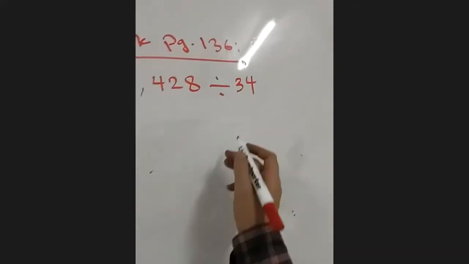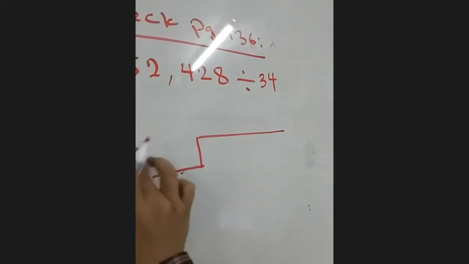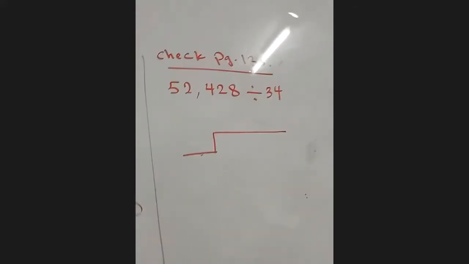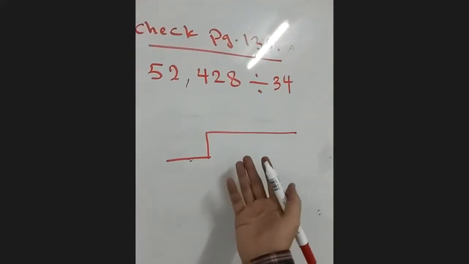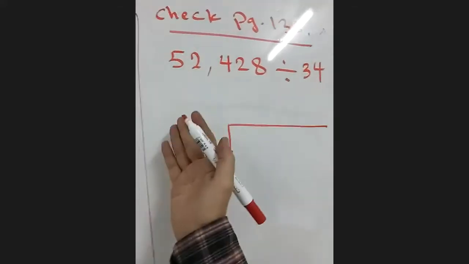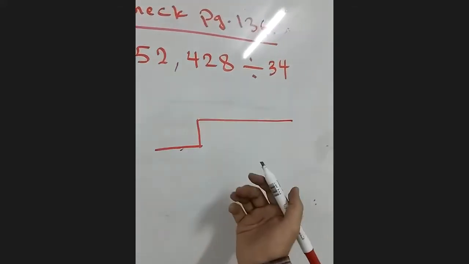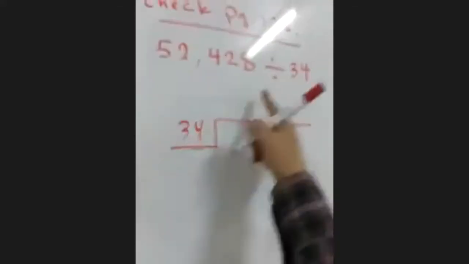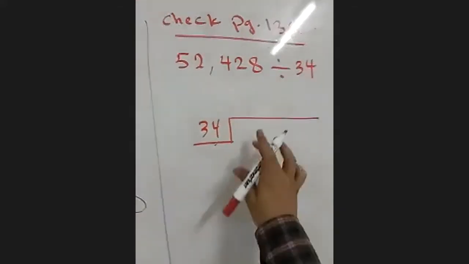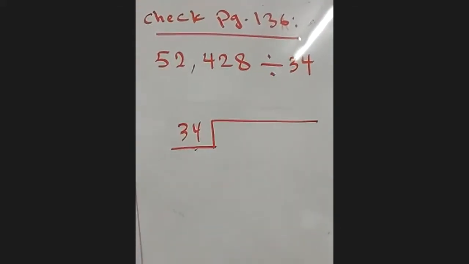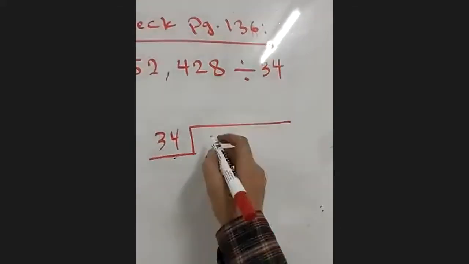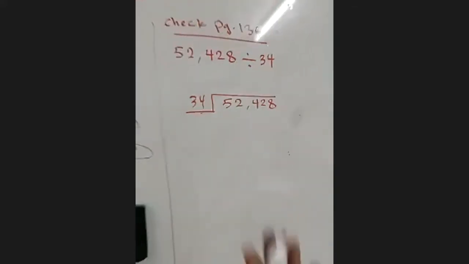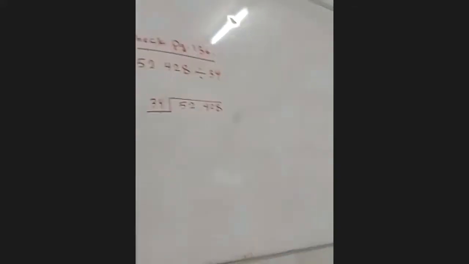Now Abdul Rahman will talk with me a little bit. Abdul Rahman, the divisor is 34. Where will I put it, right or left? Left. Here? Yes, good. So here is the divisor, guys, and here the dividend is 52,428. Good. Now I put my dividend and the divisor correctly.